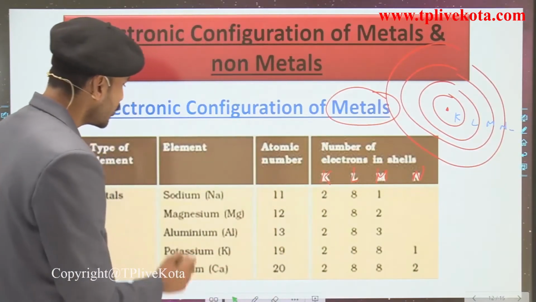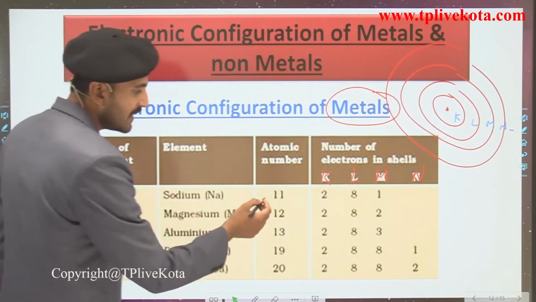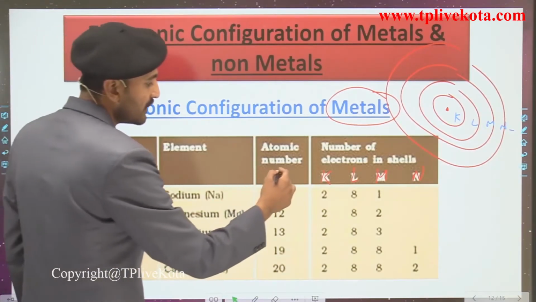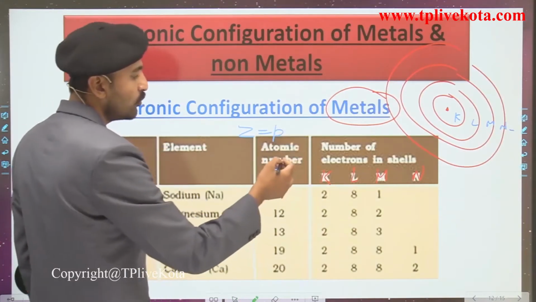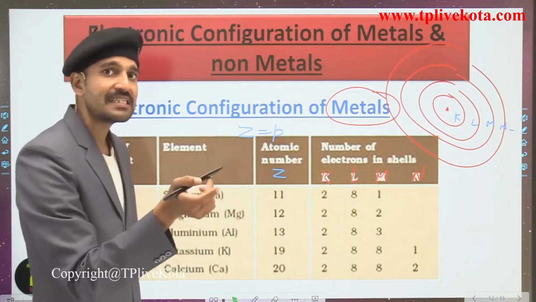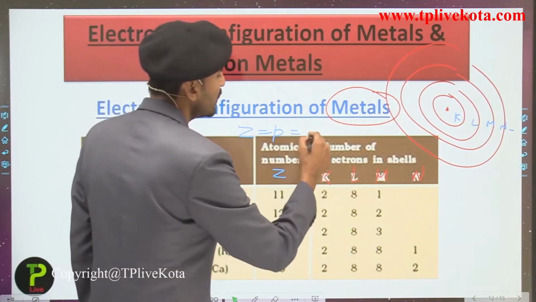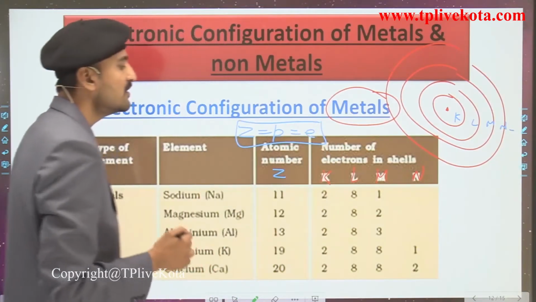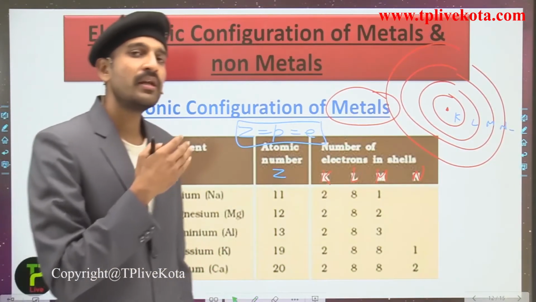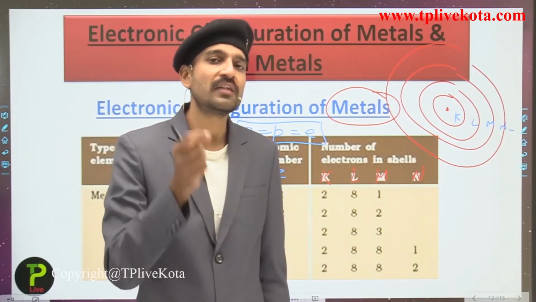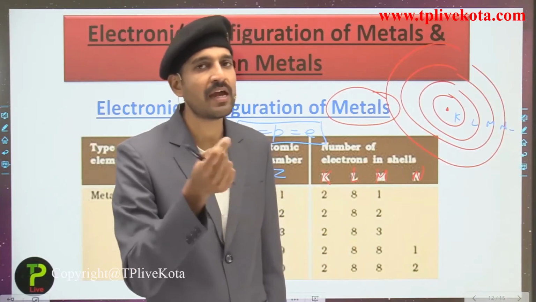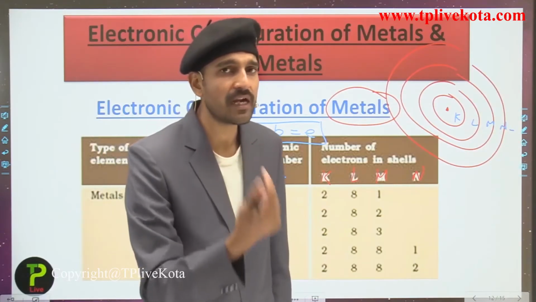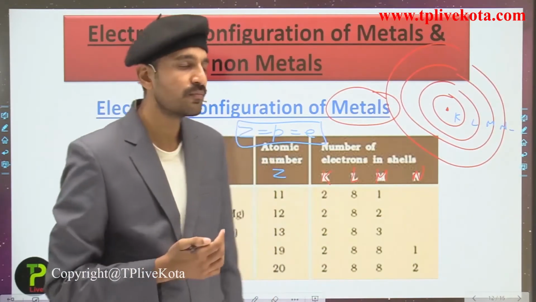I hope, students, that you have studied very clearly in your class 9 standard about the structure of the atom. Talking about sodium, the atomic number of sodium is 11. The atomic number Z is equal to the number of protons present inside the nucleus, which is indirectly equal to the number of electrons in the atom. Why is the atomic number equal to the number of electrons? Because an atom is electrically neutral. So the number of electrons is equal to the number of protons, and the number of protons is equal to the atomic number.